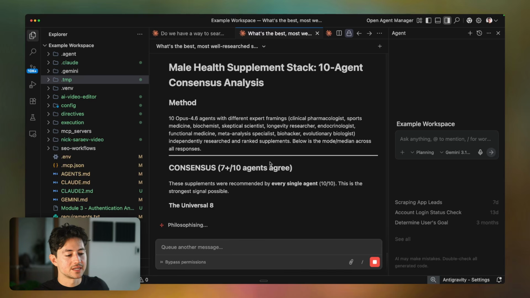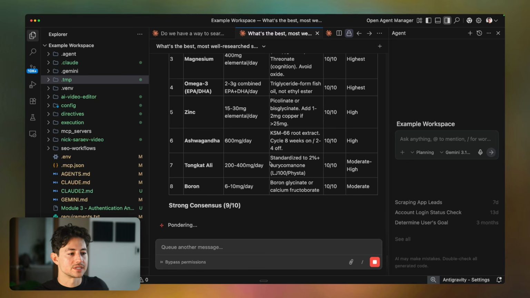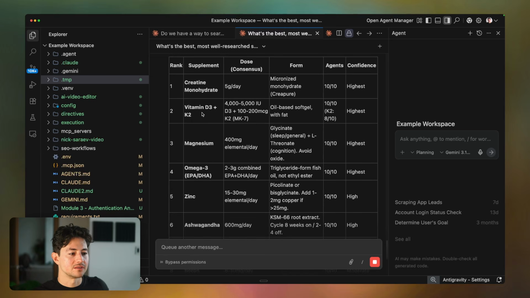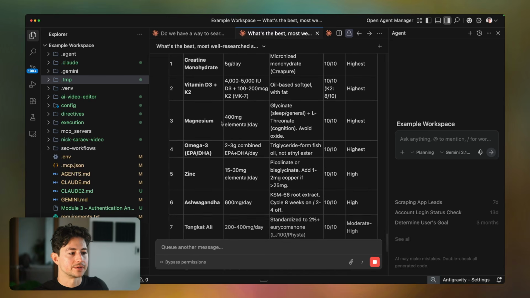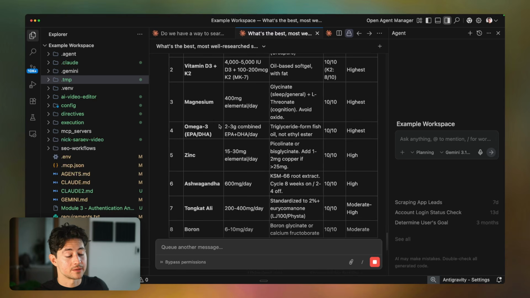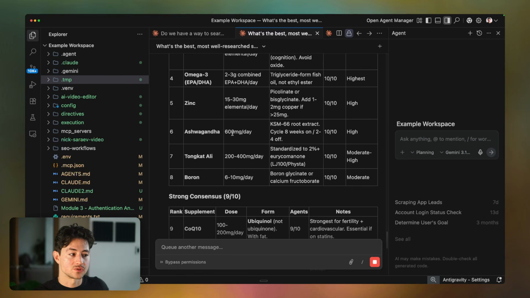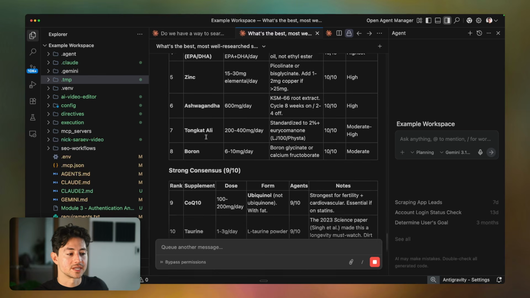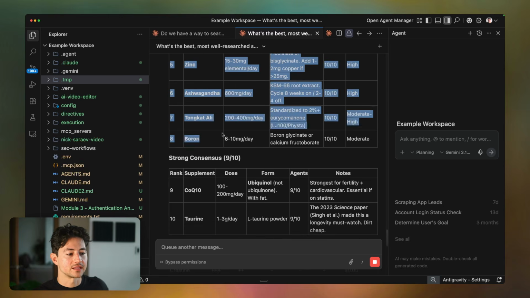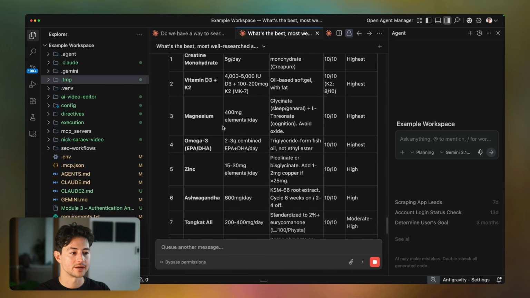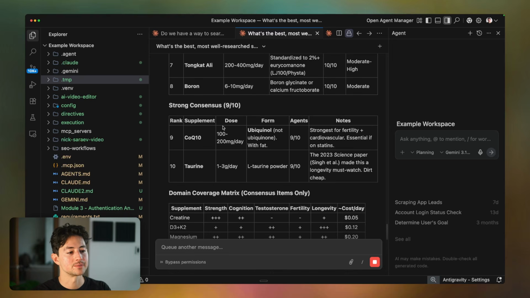So it looks like 7 out of 10 agents agree on 8 supplements that most men should be taking, not accounting for variances in individual genes and stuff like that. Creatine monohydrate, 5 grams a day. Vitamin D3 plus K2, 4 to 5,000 IU. Magnesium, 400 milligrams elemental, omega-3, 2 to 3 combined, zinc, 15 to 30, ashwagandha, that's really interesting, tongkat ali, these are things I'm not taking, then boron, that's really fascinating. I don't take any of that stuff at the bottom here. I take basically everything above, but as somebody that's trying to optimize my health and stay as young as humanly possible, it's kind of new.